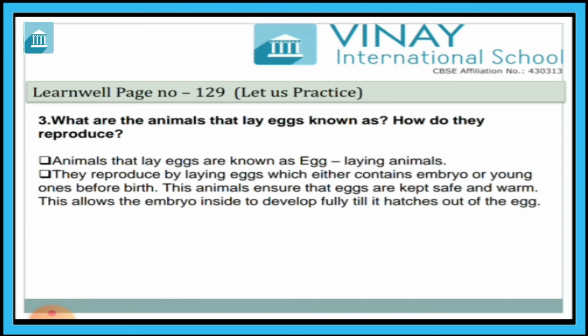Once again, animals that lay eggs are known as egg-laying animals. Second, how do they reproduce? They reproduce by laying eggs which either contain an embryo or young ones before birth. These animals ensure that the eggs are kept safe and warm. This allows the embryo inside to develop fully till it hatches out of the egg.